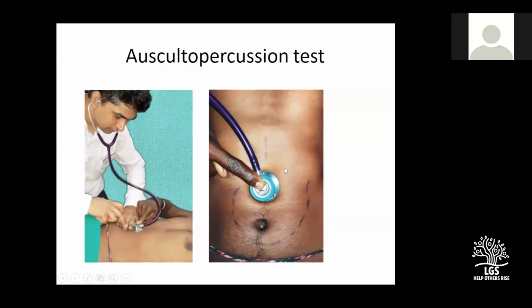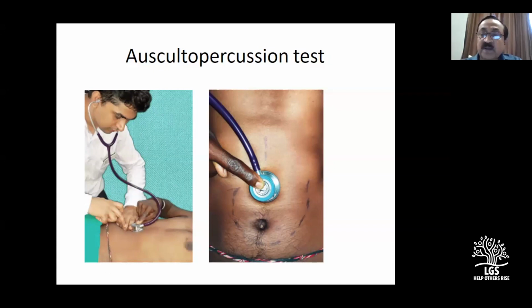I'll take any other questions for the clinical examination of epigastric mass. Sir, how do you differentiate whether any mass is retroperitoneal or intraperitoneal, except in the knee elbow position? I have already mentioned to you, an intraperitoneal mass moves with respiration. A retroperitoneal mass does not move with the respiration. Is it clear to you? Retroperitoneal masses are usually fixed. They do not fall forward. But an intraperitoneal mass falls forward. That is the logic behind doing the knee elbow test.